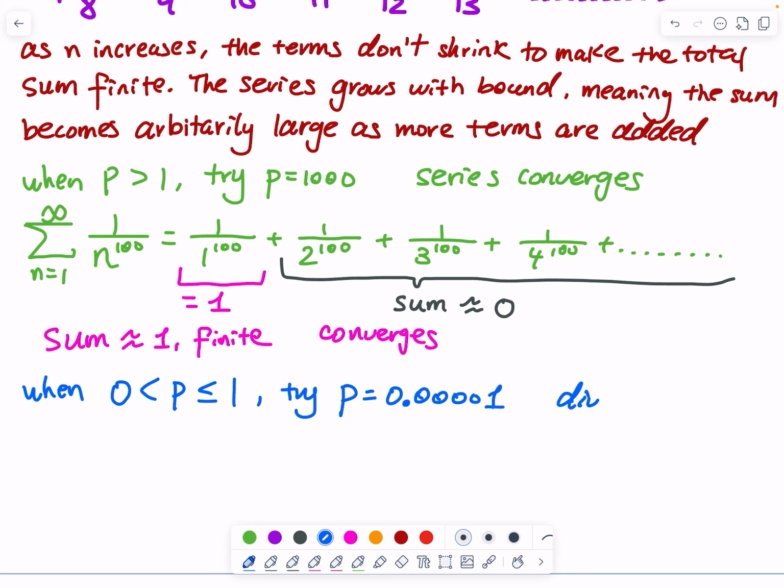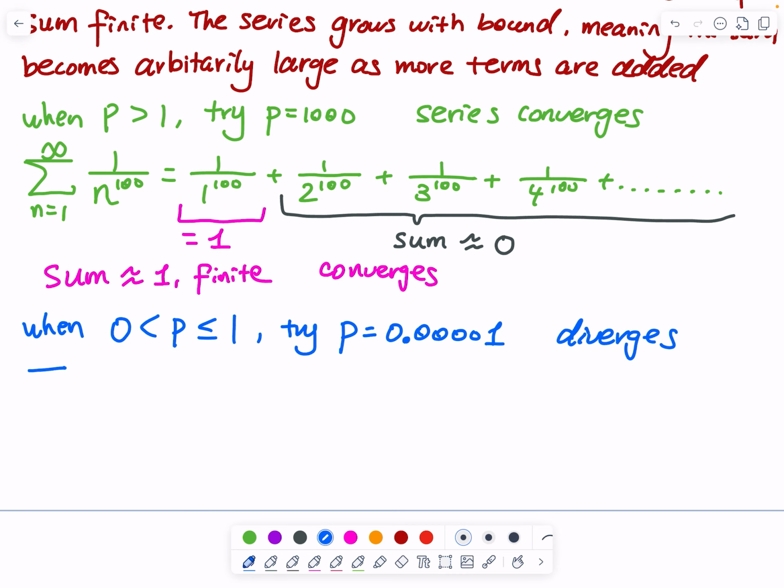I can tell you that the series diverges. Let's write the series. Summation, n goes from 1 to infinity, 1 over n to the 0.401. That is equal to 1 over, and then I will increase the base.